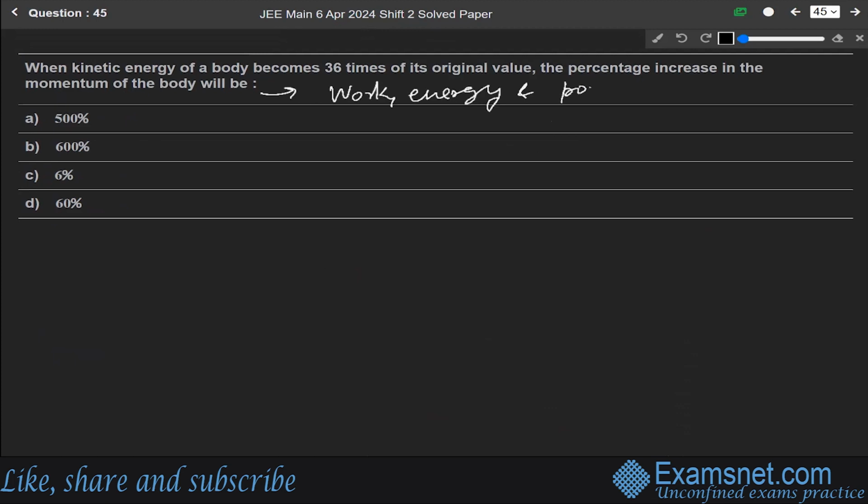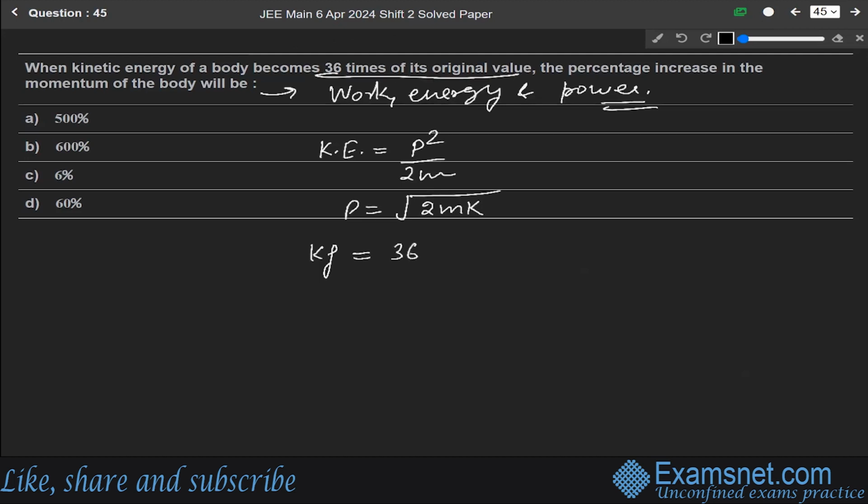Work, energy and power. First of all, we know the relation between kinetic energy and momentum is K = p squared by 2m. So p is equal to the square root of 2mK, where K is kinetic energy. The final kinetic energy, as given in the question, is 36 times the original one. So the final momentum is proportional to 6 times the original momentum.